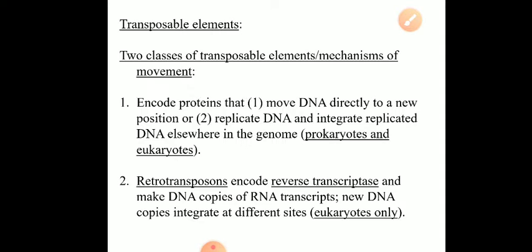Now, there are two classes of transposable elements, or two mechanisms of movement of the transposable elements. In the first case, the first type of transposon encodes a protein. They produce a protein that moves DNA directly to a new position, or replicates the DNA and integrates the replicated DNA elsewhere in the genome. That happens in both prokaryotes as well as in eukaryotes.